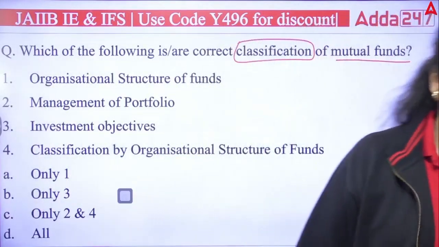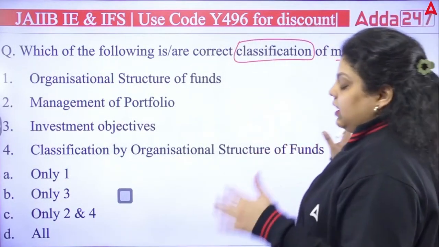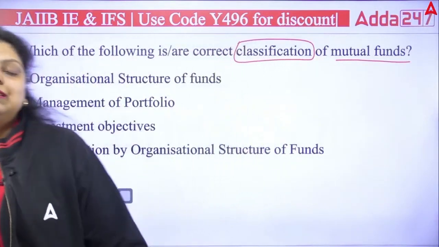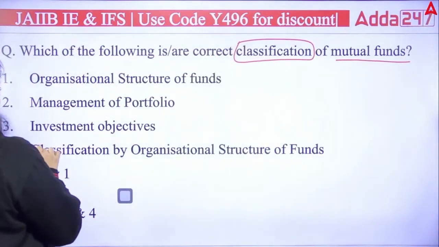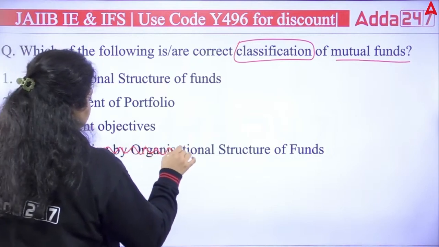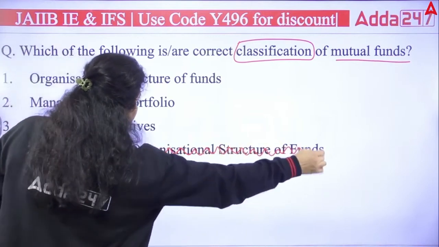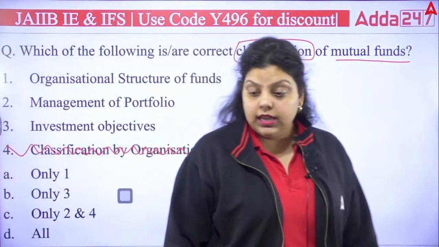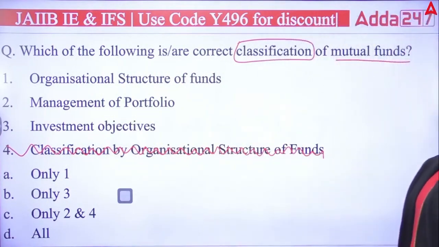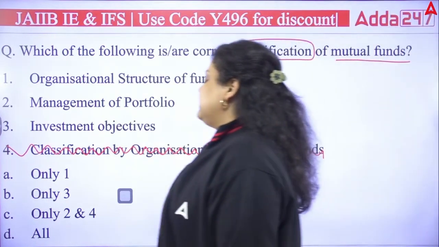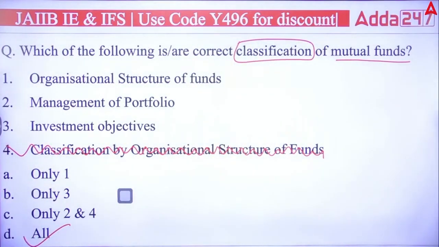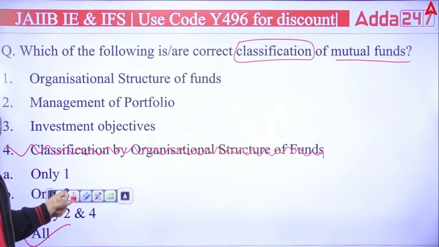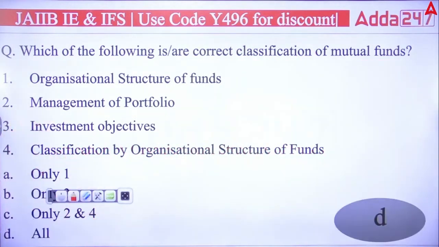So when you are doing a classification of mutual funds, you will find that different types of mutual funds are there. One is also on the basis of, let's say, maturity, like open-ended, close-ended mutual fund, that is also available. So now you have to answer out of first, second and third, which of the following is actually the right classification of mutual fund? A, B, C or D. Only one, only three, only second and four, or all? And the answer is all of the above. So all the three are the classification of mutual funds in the Indian economy.